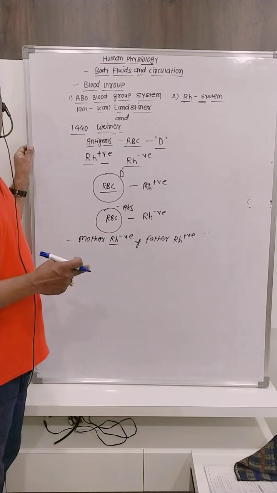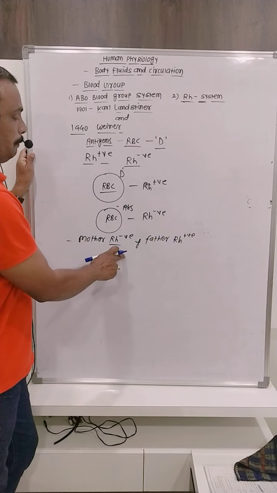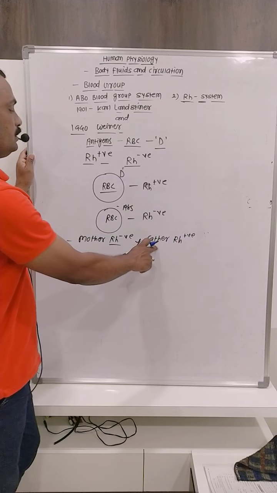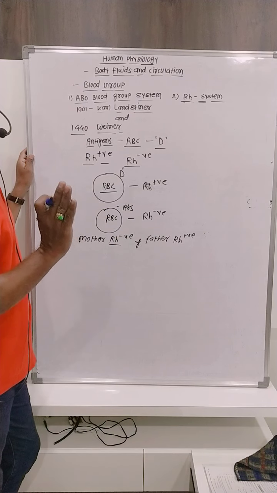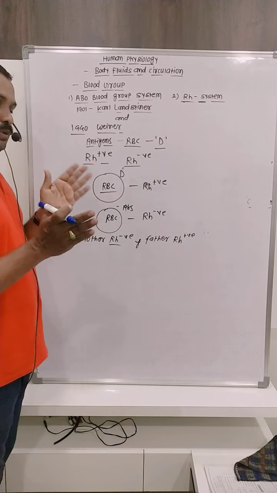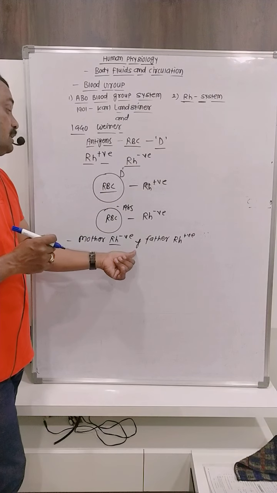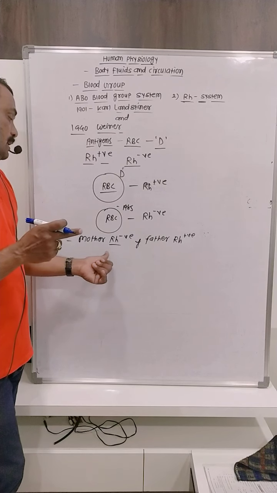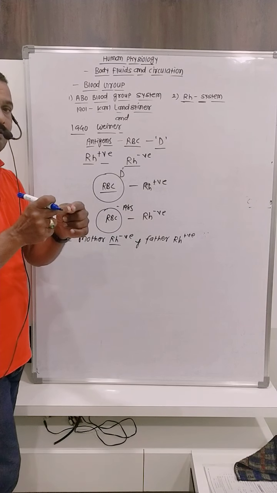But during the first pregnancy, there is no effect of the RH positive factor on the baby, because mixing of the RH positive factor from the fetus to the mother does not take place. Exchange of blood between the fetus and mother does not take place, because the blood does not directly mix. Whenever the first pregnancy ends, at that time the umbilical cord is ruptured, and the blood of mother and fetus gets mixed.